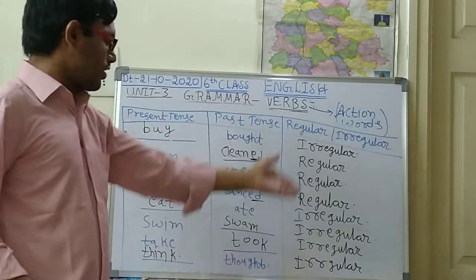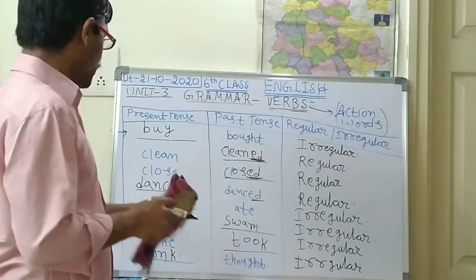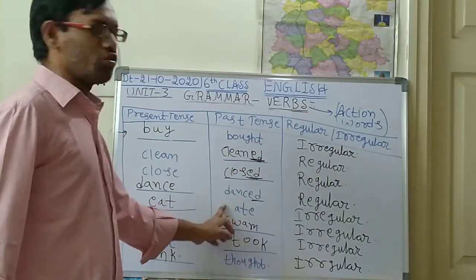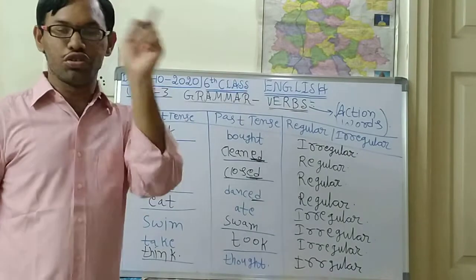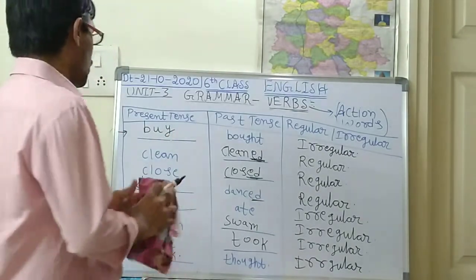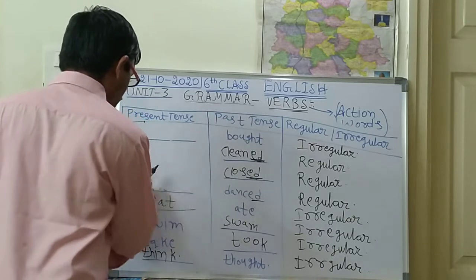So you also draw this table in your classwork. This work you should do in the classwork, and whatever homework I am giving, that one you should do in the English homework book. So based on this only I am giving, children.